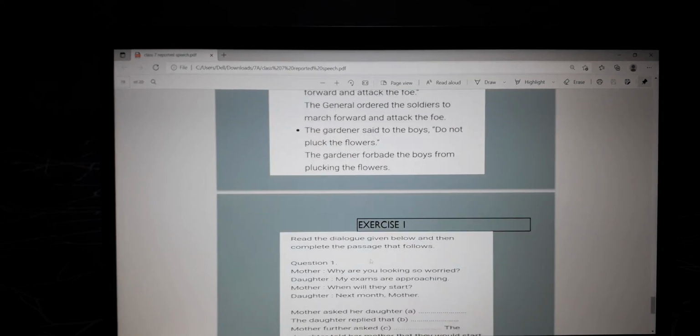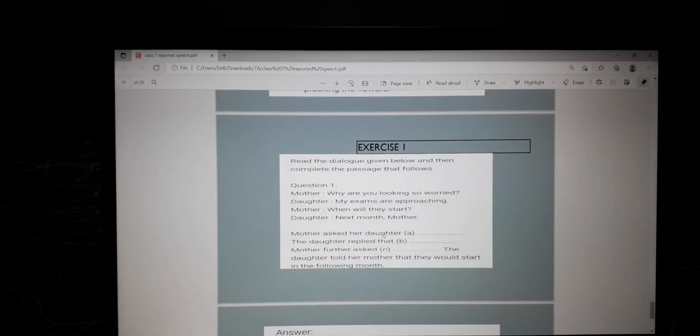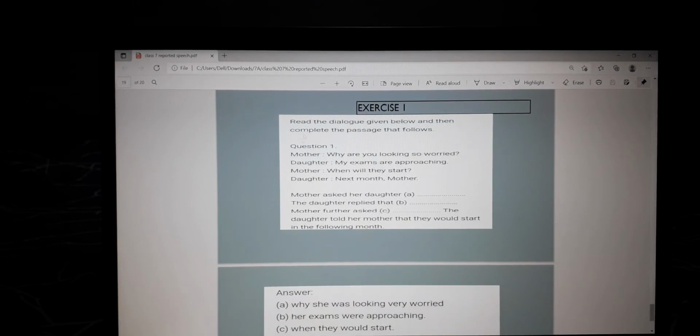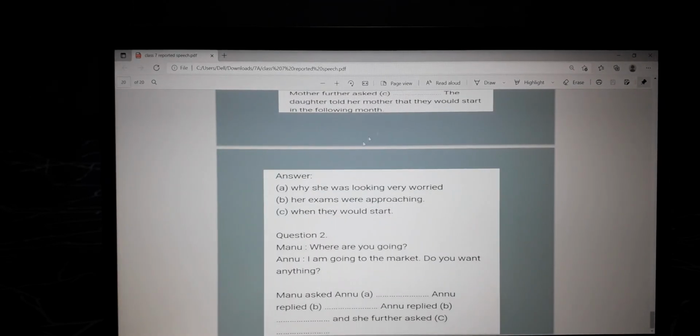Okay. Then these are the certain exercises. There is one exercise which is given as an example, and this second exercise you will do on your own. Okay boys, take care.